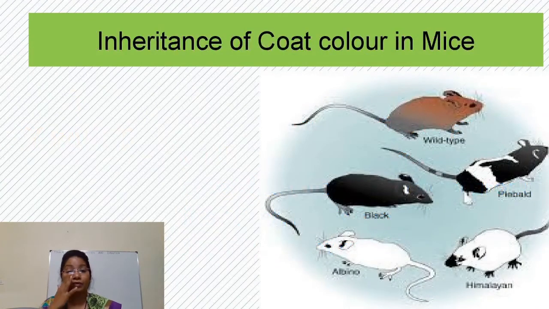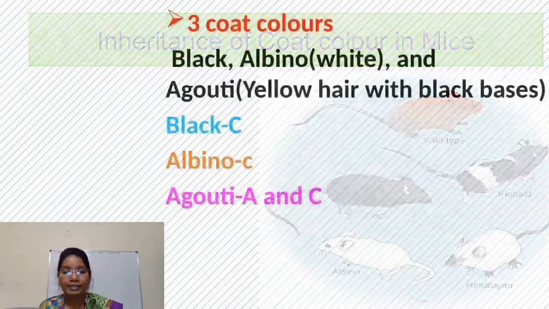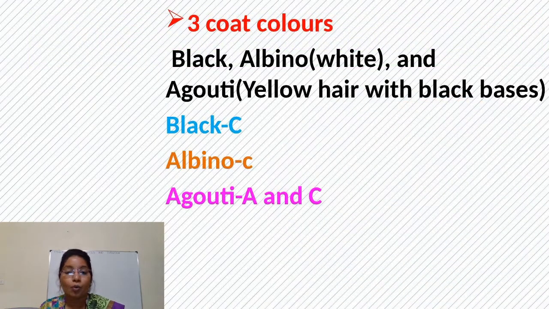Okay. So this type of interaction is present in coat color of mice. In mice, there are three types of coat color. One is black, second is albino, and third is agouti. So the black coat color is due to capital C, albino is due to small c, and agouti is due to capital A and capital C. That means for agouti, there should be capital A. Okay. But capital A will produce its effect only if it is supplemented by capital C.